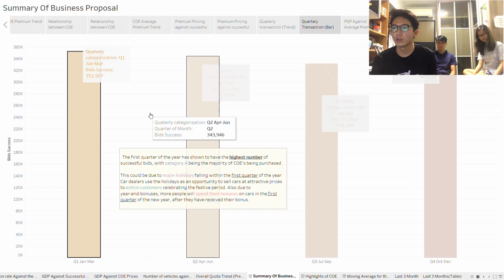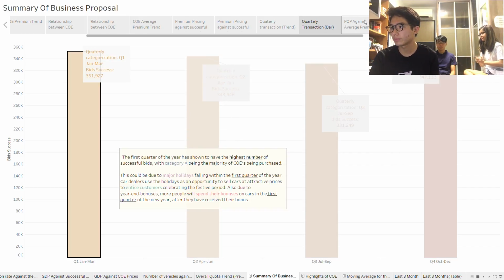Also, due to quarter one being the start of a new financial year, businessmen would have received their year-end bonuses. This would allow people to have more money to spend in order to purchase more COEs using their bonus.